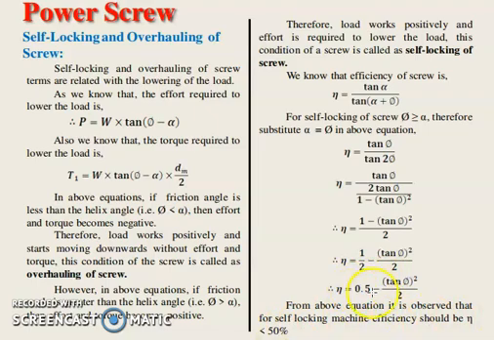So according to this formula, if the efficiency is less than 50%, then the screw is said to be a self-locking screw, and if the efficiency is greater than or equal to 50%, then the screw is called an overhauling screw. So this is the first condition, and this is the second condition to determine whether the screw is in self-locking mode or in overhauling mode.